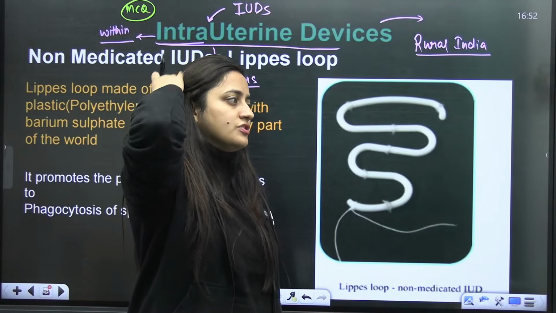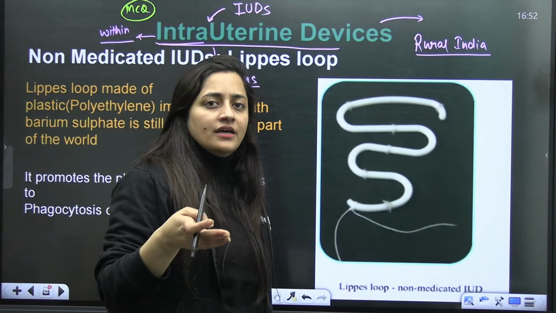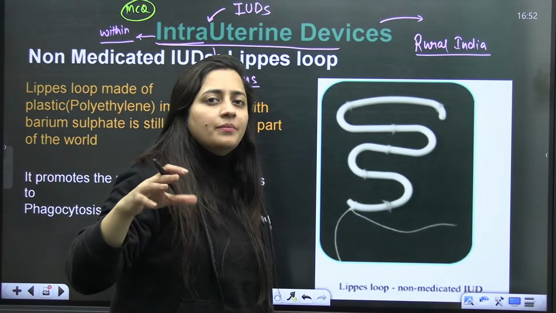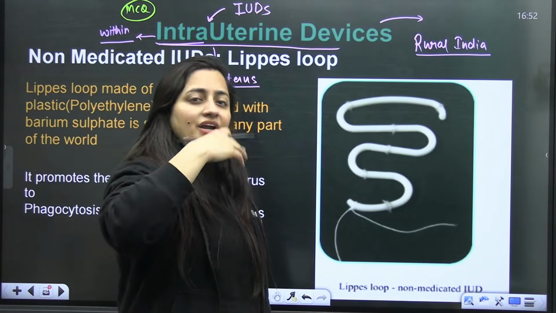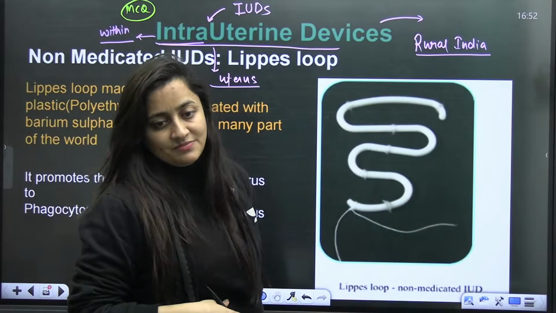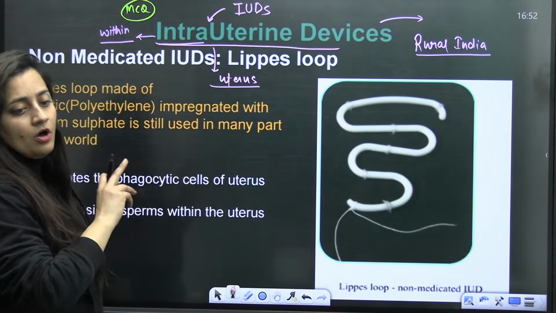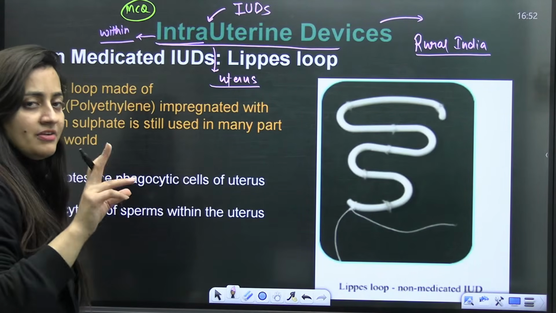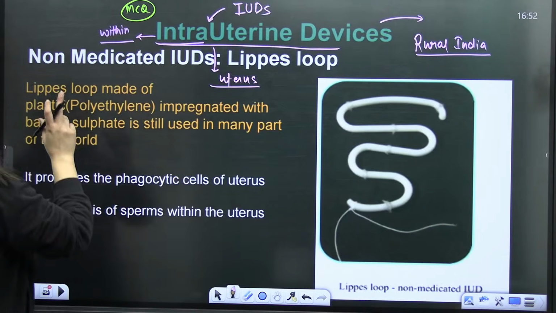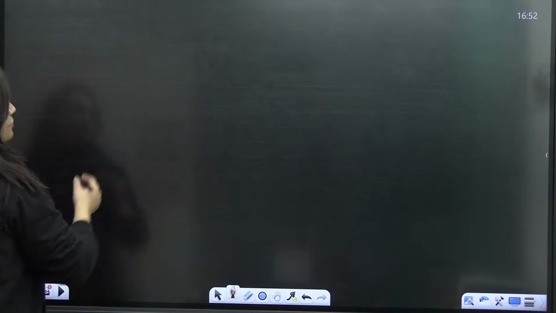Intrauterine devices are mainly used for spacing the pregnancy. Let's suppose a female has one child and wants another baby after 3 to 5 years, or 5 to 7 years; they can just use this method. As I said, it is very common in rural India, but in urban India females prefer the hormonal method.